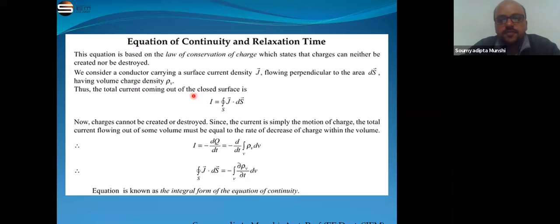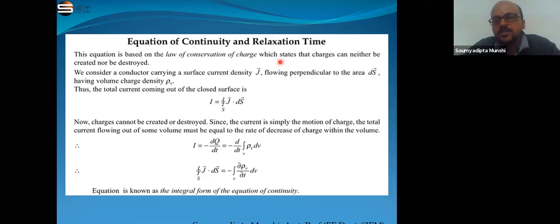If we have to use the law of conservation of charges, suppose in the inner volume of the conductor there are some charges and they are going to the surface area of the conductor from the inner portion.